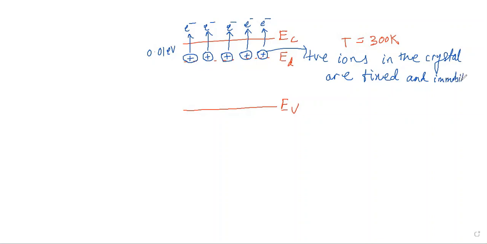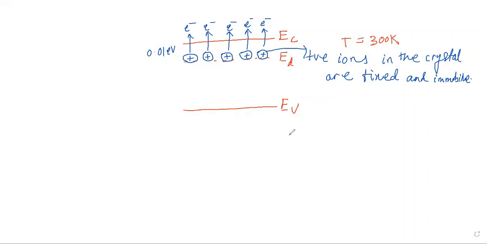Do not ever consider these to be holes. Holes are actually the vacated electron states in the valence band, and they are free to move there, and they are the charge carriers in the valence band that contribute to the process of conduction. But not here, not the ions in the crystal which you got in the donor energy level.